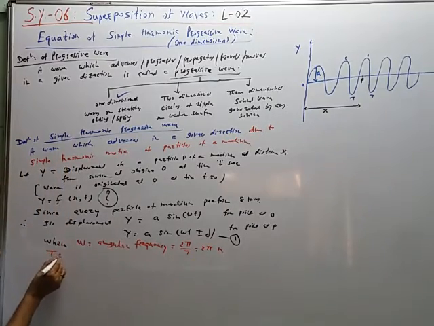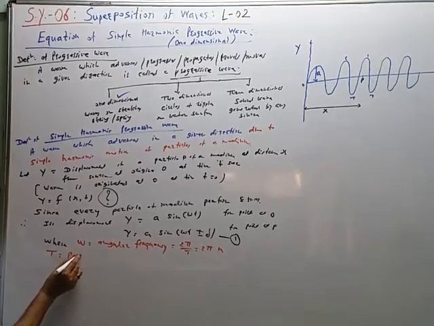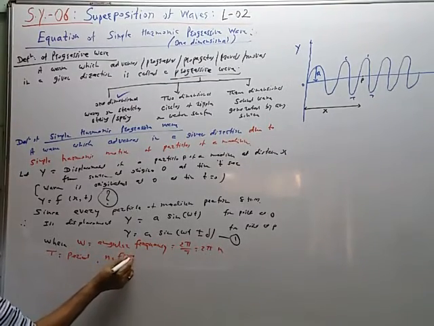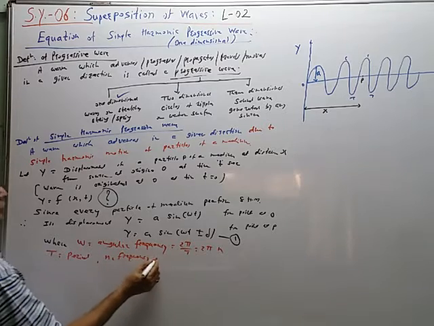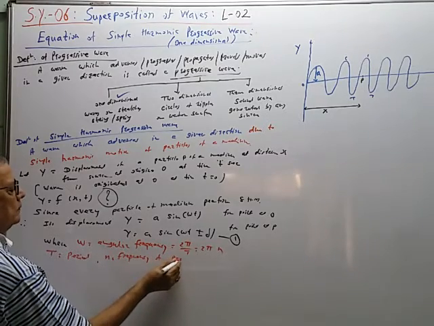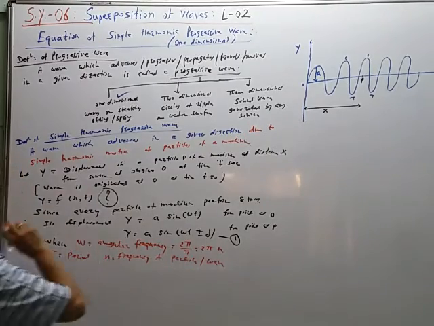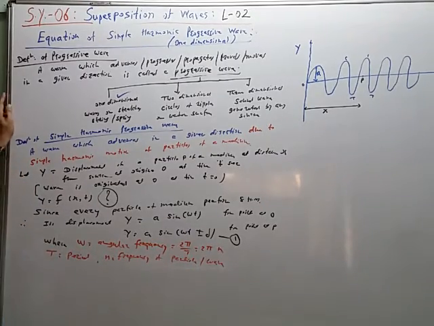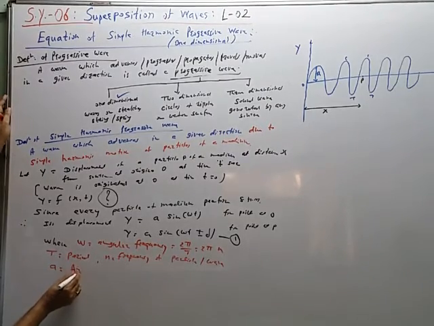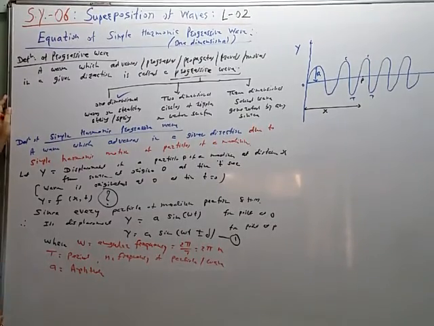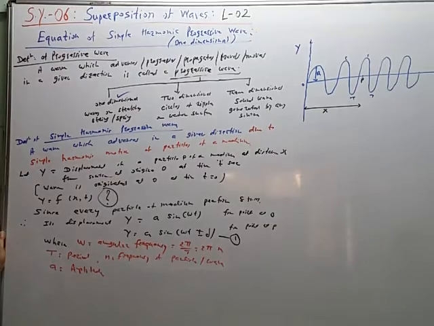T is the period, n is the frequency of the particle. It is similar to the oblique wave. Particle motion and wave motion have the same frequency and the same period. A is the amplitude, and delta is the important factor.